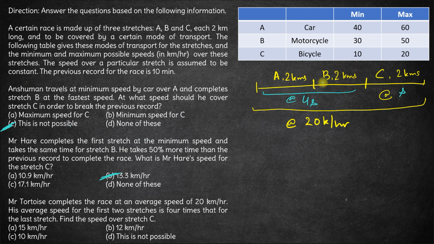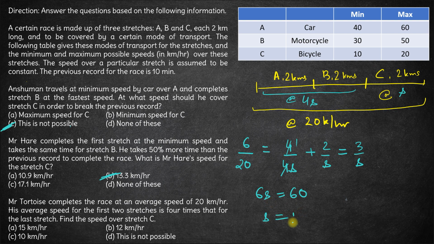So let's see. The total time taken will be 6 kilometers at an average speed of 20, 6 by 20. This is going to be the total time taken. This should be equal to time taken for the first two parts plus the time taken for the third part. The first two parts are 4 kilometers traveled at an average speed of 4S. This is the time taken for the first two parts, plus the time taken for the last part will be 2 by S. Okay, so we have 4 gets cancelled out. We have 1 upon S plus 2 upon S is 3 upon S, right? Cross multiplying, we have 6 into S is equal to 20 into 3, which is 60. So S comes out to be 60 by 6, which is 10.